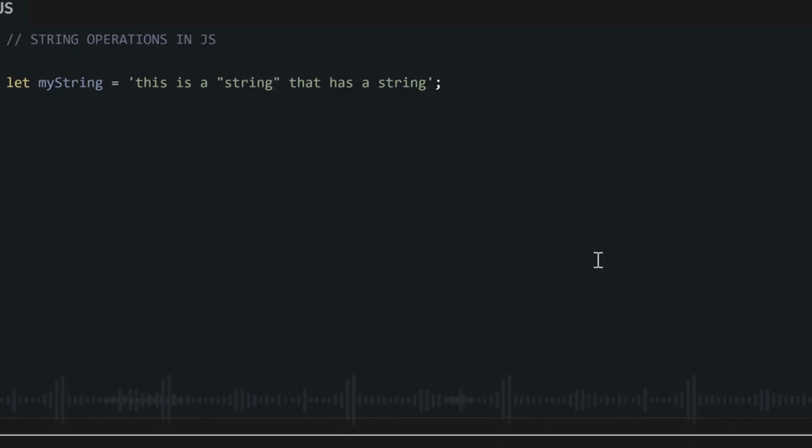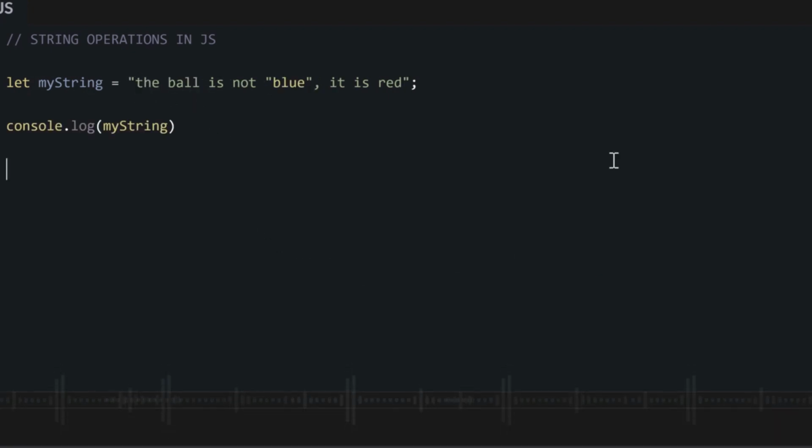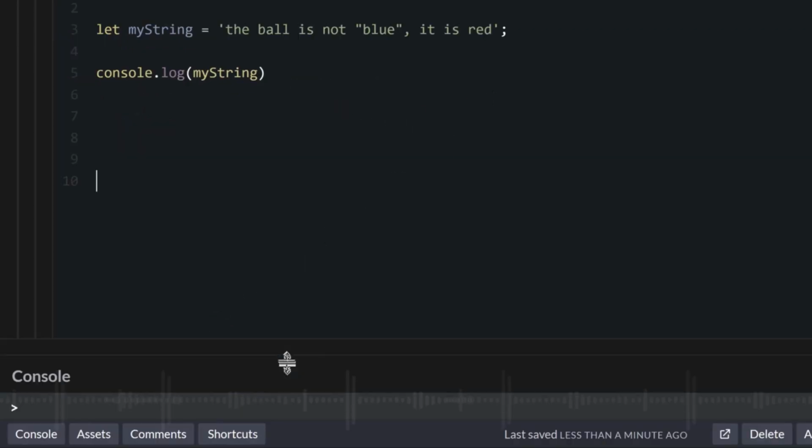So for example, if I want to write this string, the ball isn't blue, it's red, and I want to put this blue inside quotation marks. If I begin my string with double quotes, it will end them here, because here we will use another double quote. And even though we are using them literally, it will assume we are using them as part of our string ending. But if I start it with single quotes, it will say, okay, my string ending is where I expect another single quote. So if it encounters double quotes, it will treat them as literal double quotes, and not treat them as the end of the string.